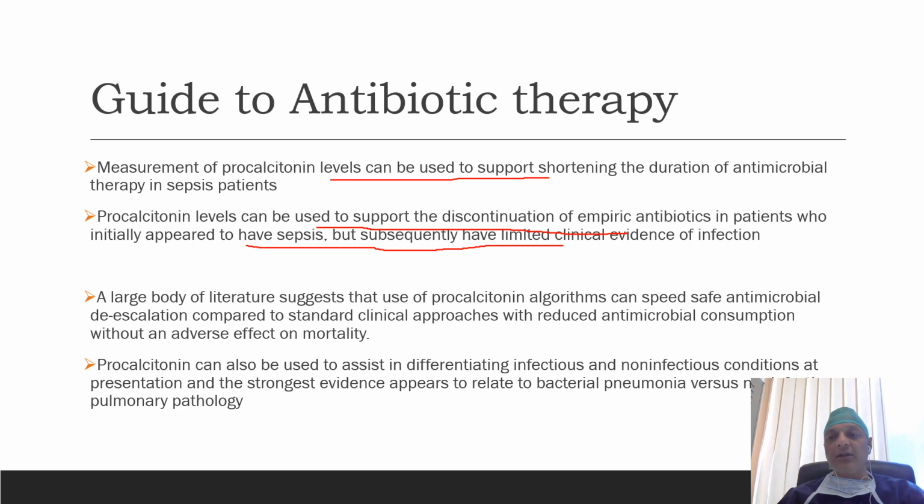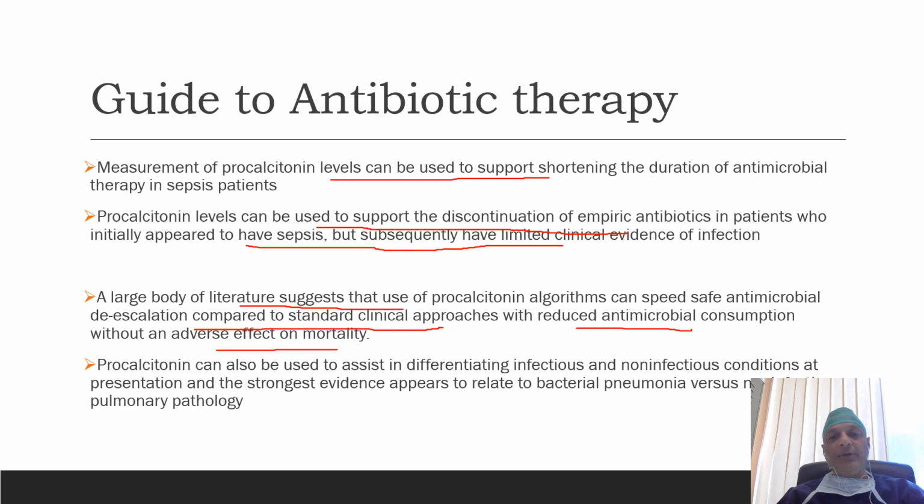In such patients, who have limited clinical evidence of infection later on, if procalcitonin is within normal limit, then you can stop the antibiotics. A large body of literature suggests that the use of a procalcitonin algorithm can speed safe antimicrobial de-escalation compared to standard clinical approaches, with reduced antimicrobial consumption without an adverse effect on mortality.